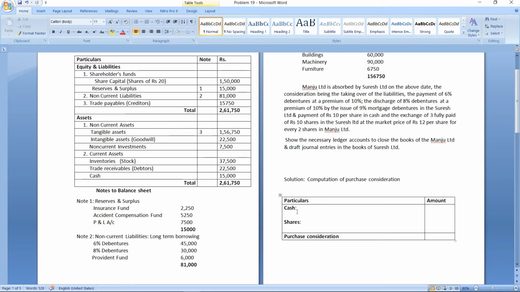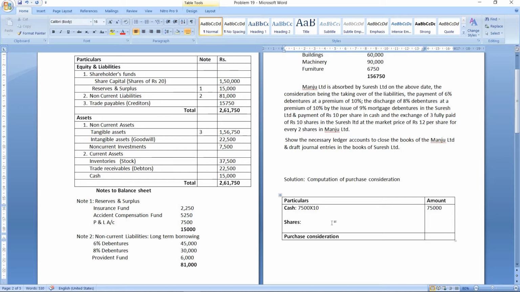First we will calculate the purchase consideration paid in the form of cash. They are going to pay rupees 10 per share in cash. So what is the number of shares of Manju Limited? You can see share capital is 1,50,000 and the face value of the share is 20. So the number of shares is 7,500. Rupees 10 per share is paid, so purchase consideration paid in the form of cash is 75,000.